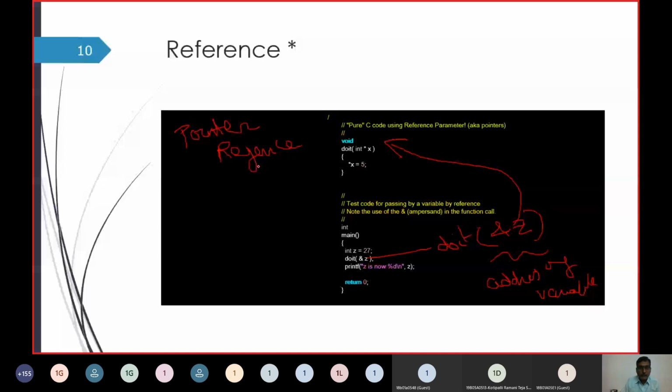So you should understand the passing of parameters. This is another way of passing parameters, via reference.